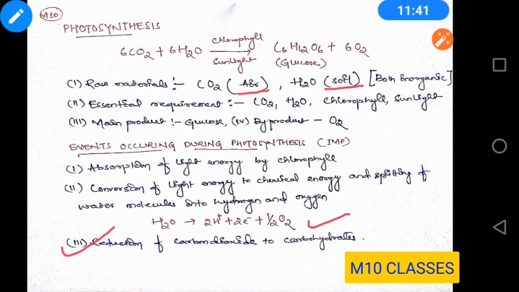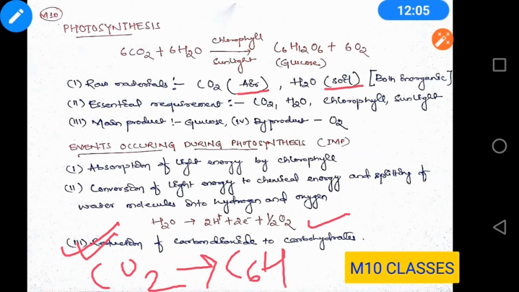The hydrogen produced will be used in the third step, that is reduction of carbon dioxide to carbohydrate. You might have read it in the first chapter of chemistry. What is reduction? It is nothing but removal of oxygen or addition of hydrogen. So you can simply see that CO2 gradually converts into C6H12O6. That means hydrogen is added in this process, and that you may consider as the reduction of carbon dioxide into carbohydrates.